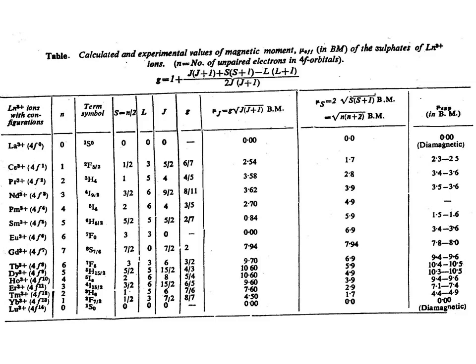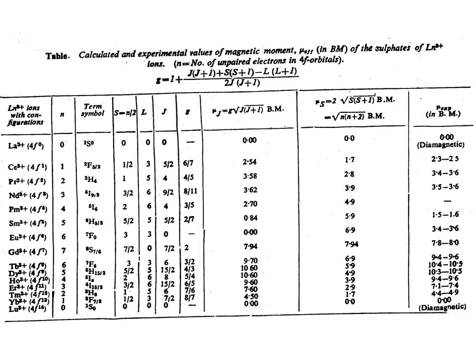For europium the value is 0, and for gadolinium the value is maximum, 7.94. After europium onward, up to holmium, the value goes down.